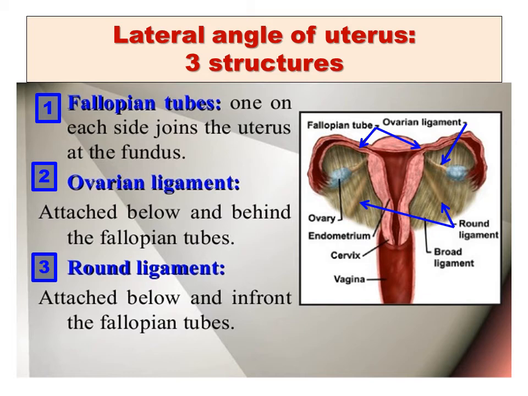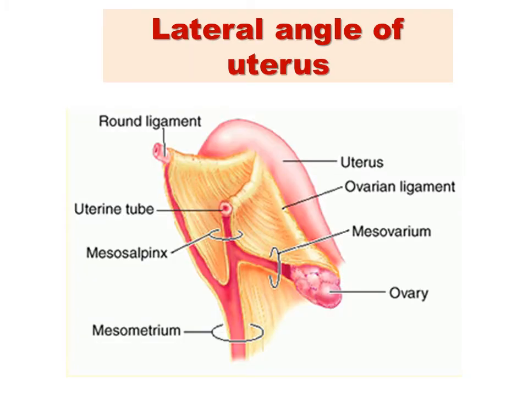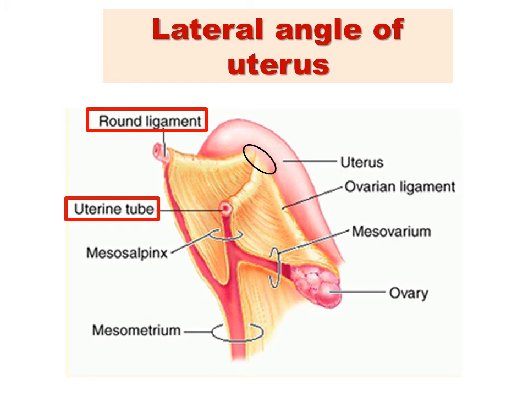This is a lateral view showing the lateral angle of the uterus. So it is showing the uterine tube, and the round ligament in front.